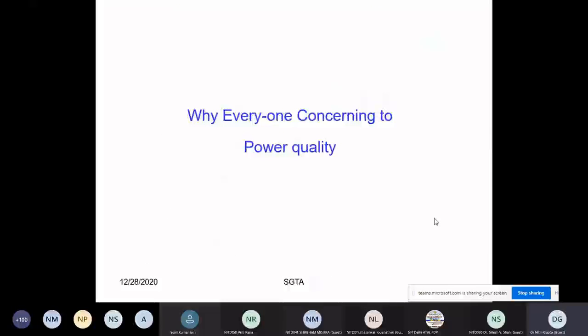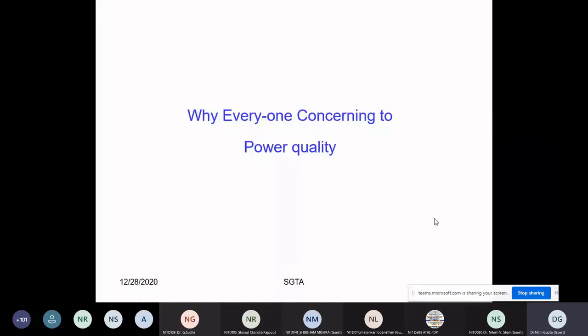So that's... Excuse me, sir. The slide is not being shared, sir. We are not able to see the slide. Dr. Manoj, are you able to see it? It's visible, sir. Other participants? Sir, it's visible. So, ma'am, I think from your end you can disconnect and kindly connect again, because other participants are able to see it. Okay, sir, I'll check it out. Sorry for the interruption. No issue, no issue.